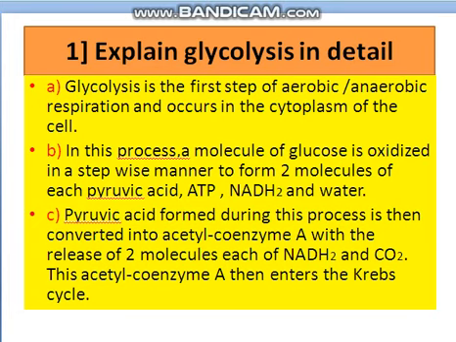C. Pyruvic acid formed during this process is then converted into acetyl coenzyme A with the release of two molecules each of NADH2 and CO2. This acetyl coenzyme A then enters the Krebs cycle.